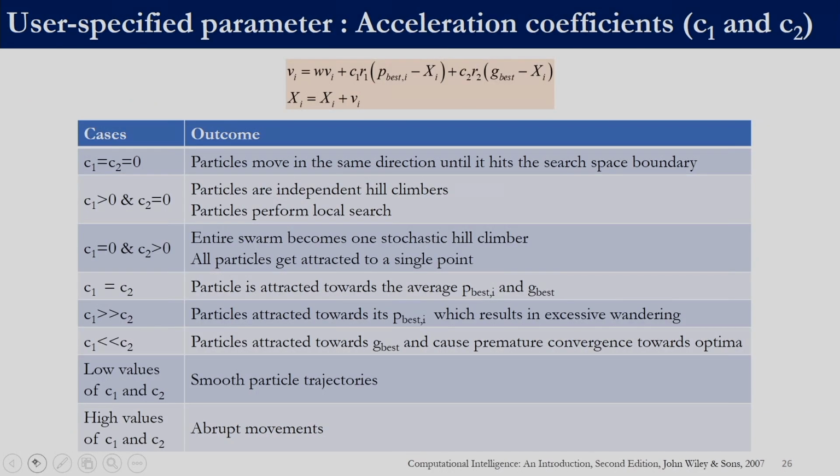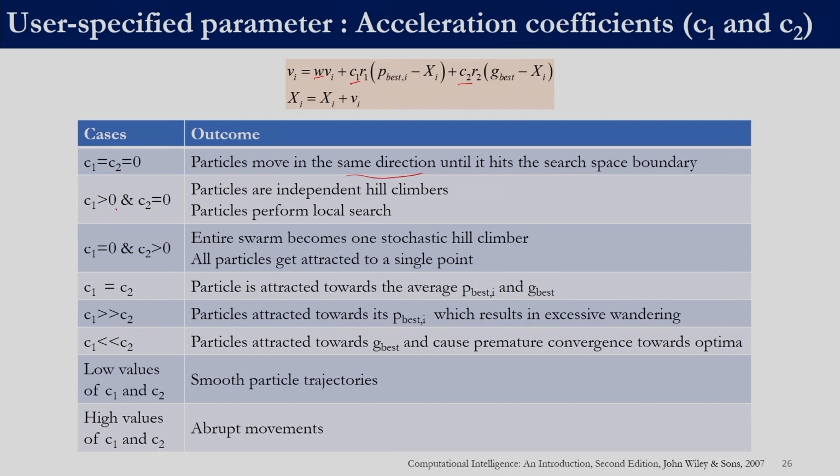Now let us see what is the significance of the parameters W, C1, C2. There are various cases. If C1 and C2 are 0, the typical outcome that we expect is that the particles will move in the same direction. If we eliminate the second and the third term because C1 and C2 are equal to 0, then W into V will be in the same direction, it will not change the direction. If it keeps moving in the same direction, then it will hit either the lower bound or the upper bound, and then we will do a corner bounding strategy to bring it back to the bounds. That is what will happen if C1 and C2 are 0.